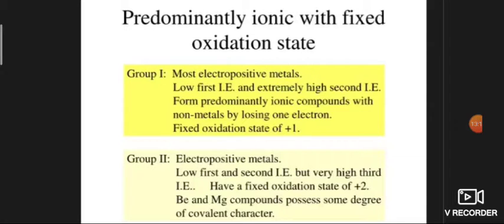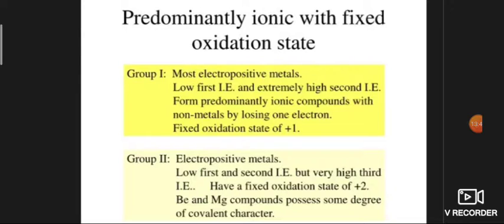Group 1 are more electropositive metals. They have low first ionization energy and extremely high second ionization energy, and form predominantly ionic compounds with nonmetals by losing one electron. So the fixed oxidation state is +1.